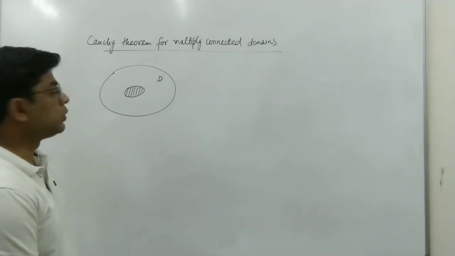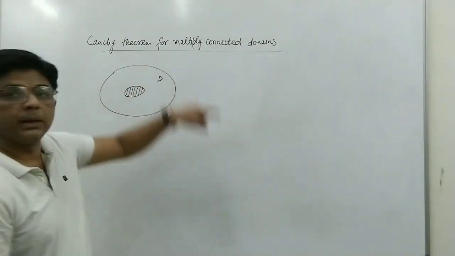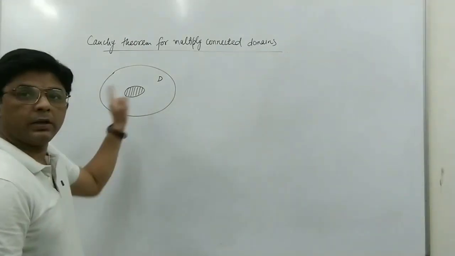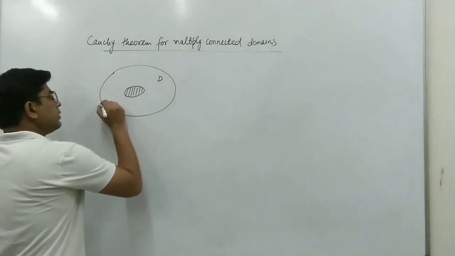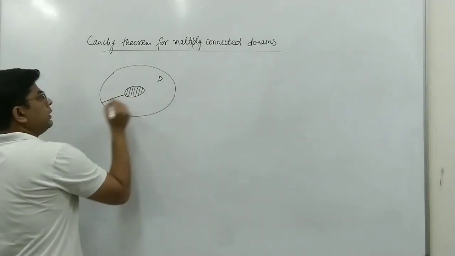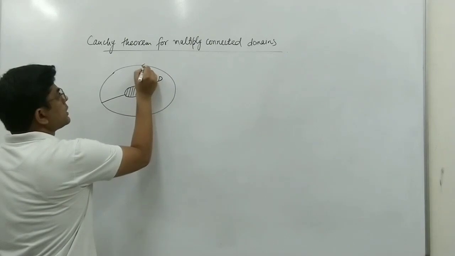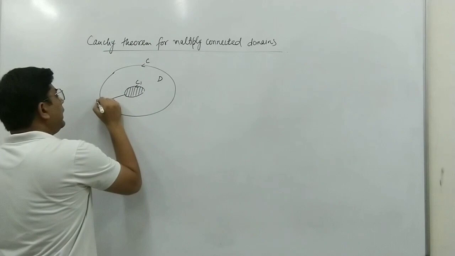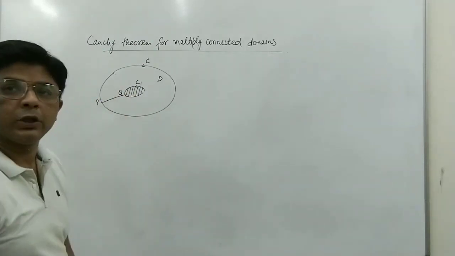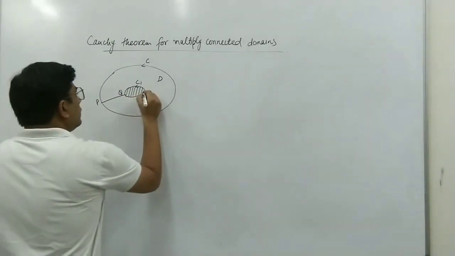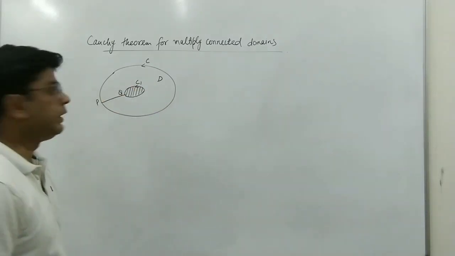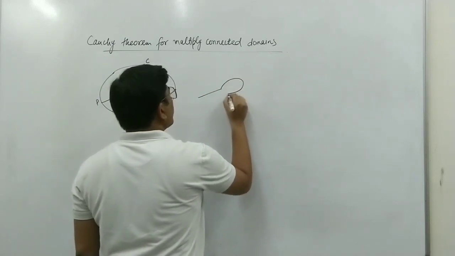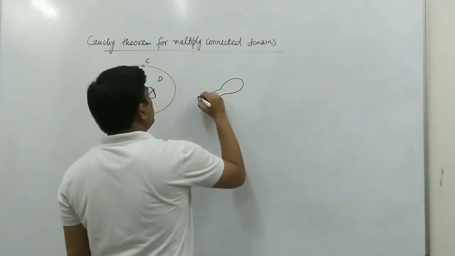Now we want to see what Cauchy's theorem is for a doubly connected domain. First we take the doubly connected domain, and for that we make a cut from here. Suppose we make this cut, and suppose this boundary we take as C and this we take as C1, and these points we take as P and Q. When we make a cut from here, this will become like this, because we have made a cut.